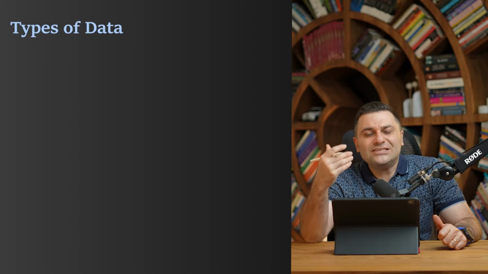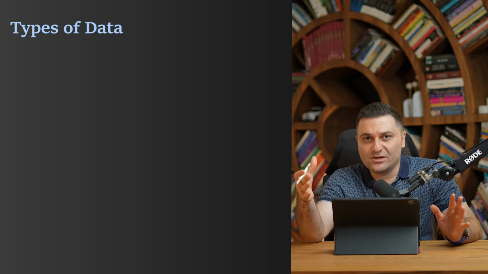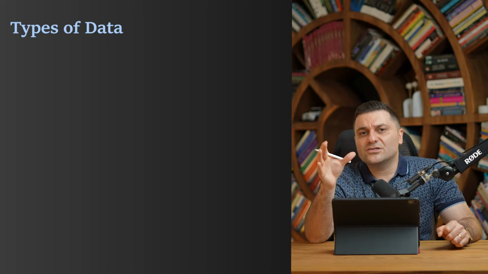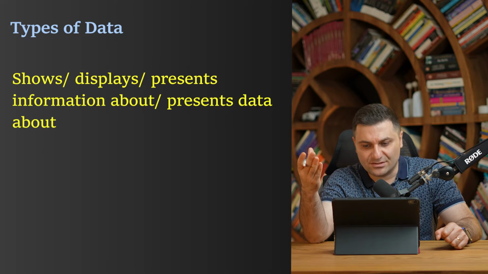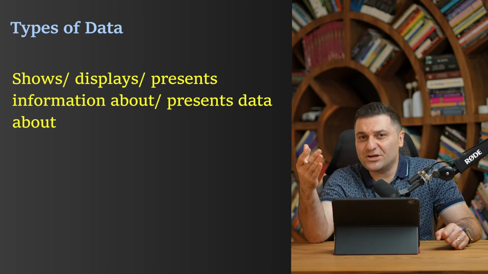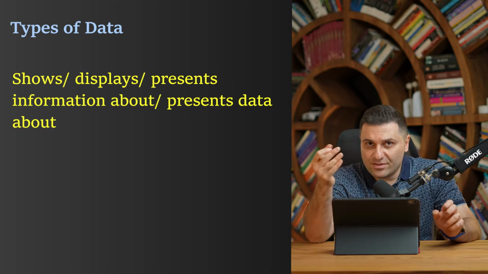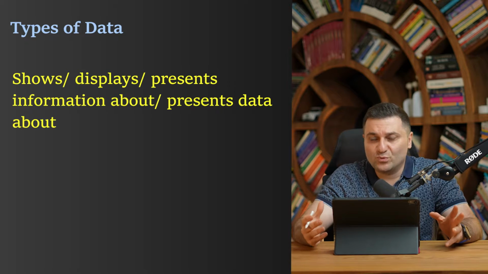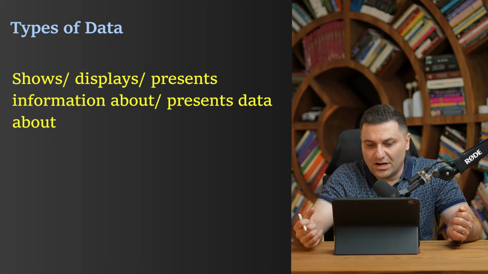Now, what verbs can we use when we want to refer to a type of data we have? There are some general options like shows, displays, presents information about, presents data about. These are four general verbs that we can use when we want to refer to a type of data given to us, right?